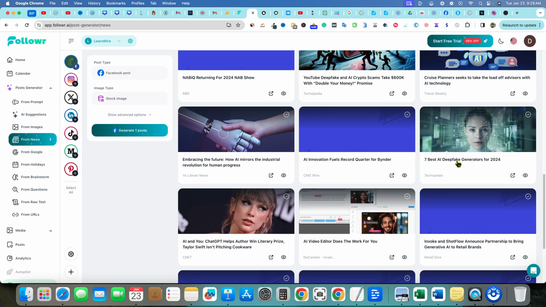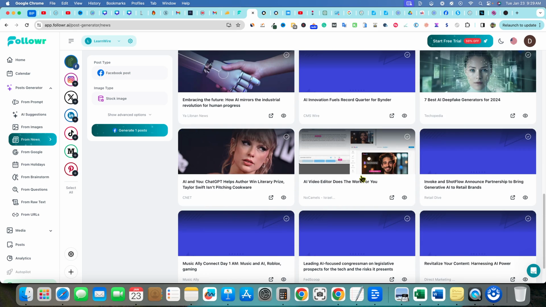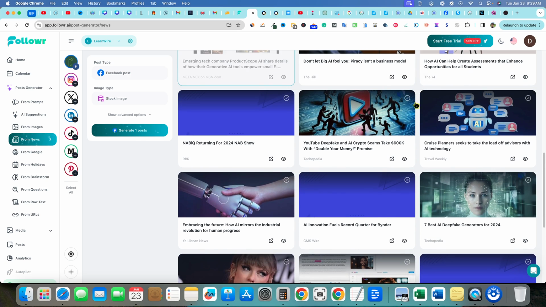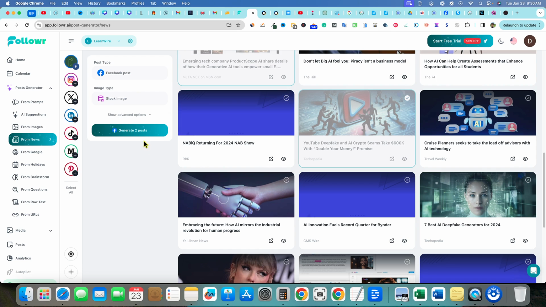Or what's this one over here? 7 best deepfake generators. That's cool. There's a ChatGPT thing over here as well. Let's go with this one right over here. And let's just say generate based on stock images. I guess we're just going to do that just this time, stock image. I just want to see what it's going to come up with. But in this case, with AI news, we probably would go with the AI image generator.